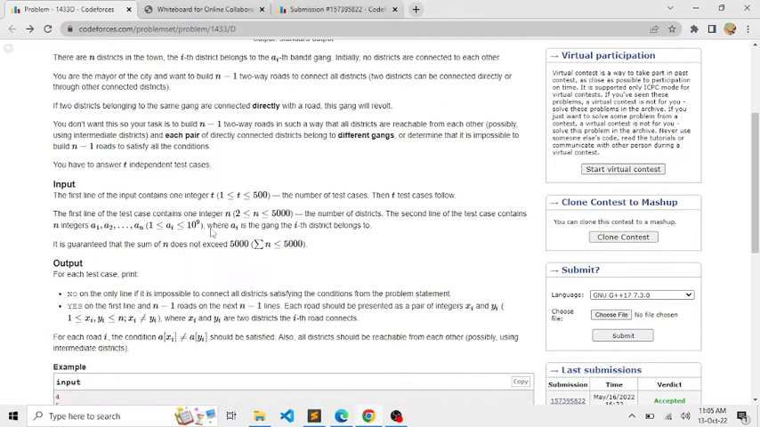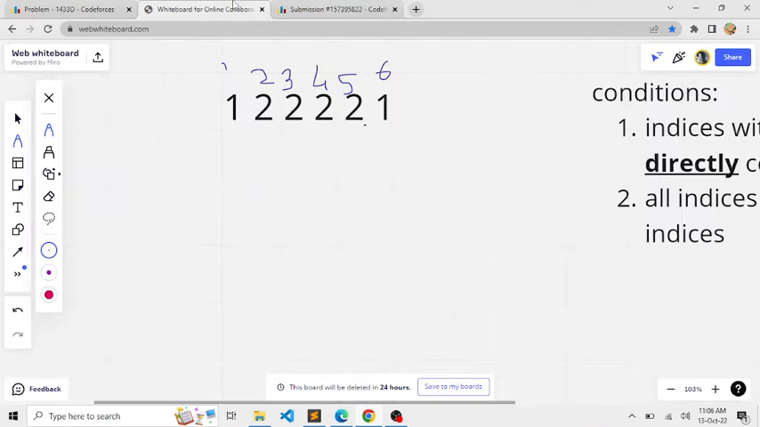Notice from the problem statement that the range of n is 5000, that is 5 into 10 power 3. So we can easily solve this problem using an n square approach. The approach would be, we'll take the first district, that is 1, and we'll try to connect roads with all the other cities whose value is not the same as this, that is, who belong to a different gang.